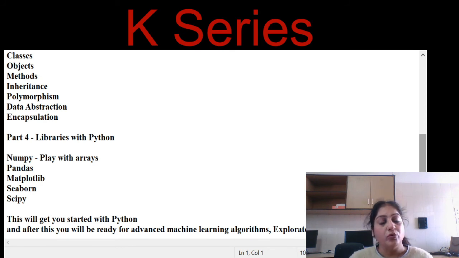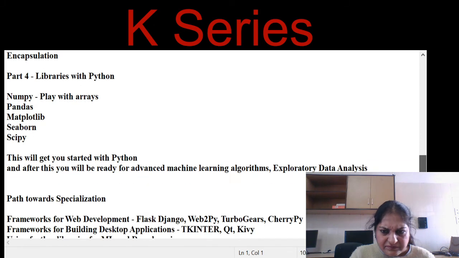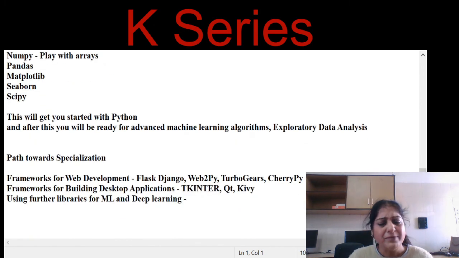So if you go through step by step, part 1, part 2, part 3, 4, you will get started with Python, and after this you will be ready for advanced machine learning, and especially the exploratory data analysis. Paths towards specialization, if somebody wants to specialize in Python, there are three ways.